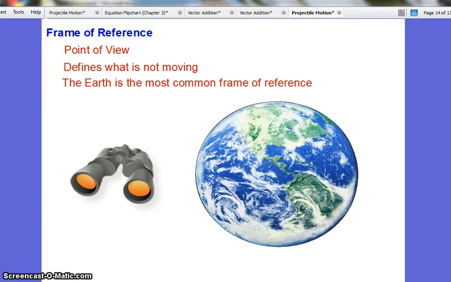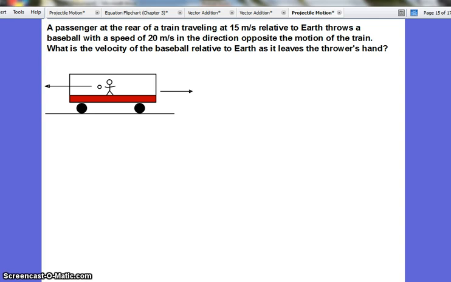So we're going to look at a couple problems here. One very basic says we have a passenger at the rear of a train traveling at 15 meters per second relative to the Earth, throws a baseball at the speed of 20 meters per second in the direction opposite of the motion of the train. What is the velocity of the baseball relative to the Earth as it leaves the thrower's hand?